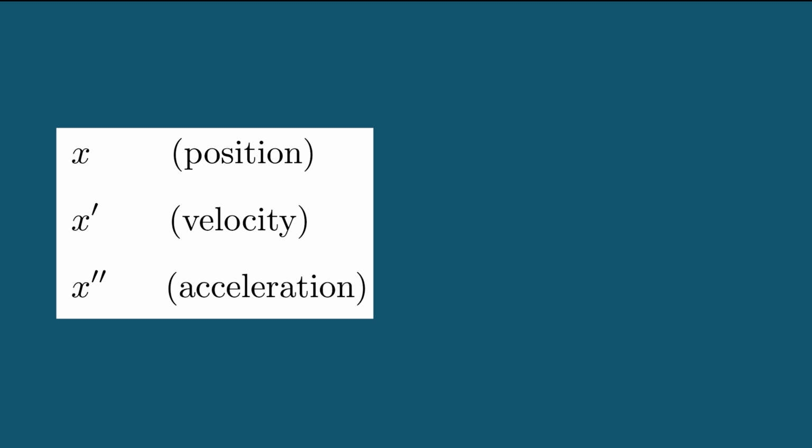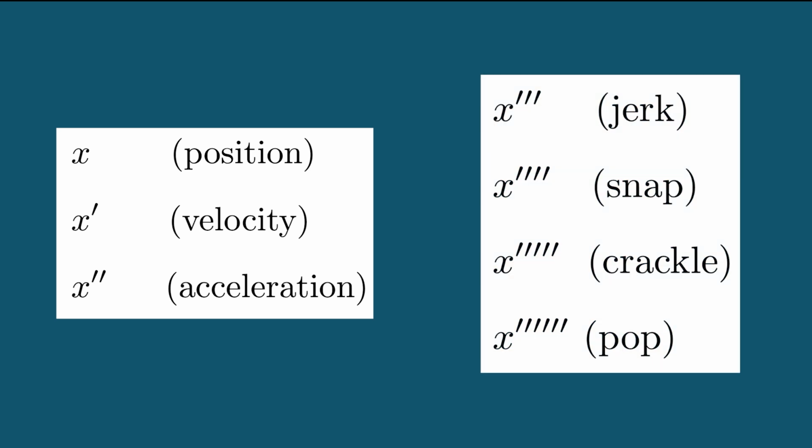In turn, we can ask how fast our velocity is changing over time. We call this acceleration, or x double prime. We can continue the pattern indefinitely. The next few are often called jerk, snap, crackle, and pop.